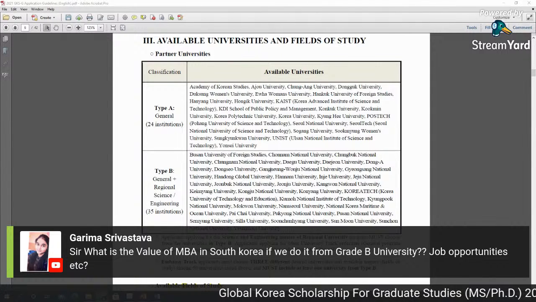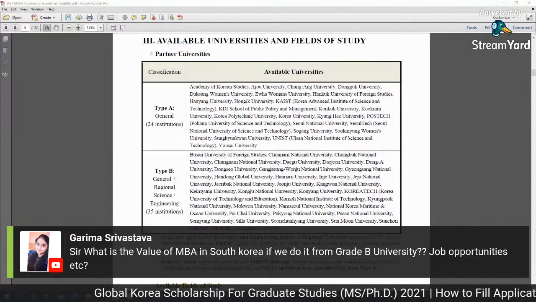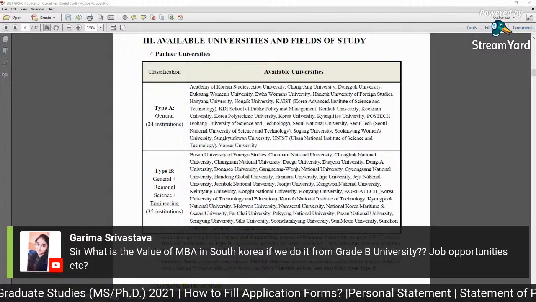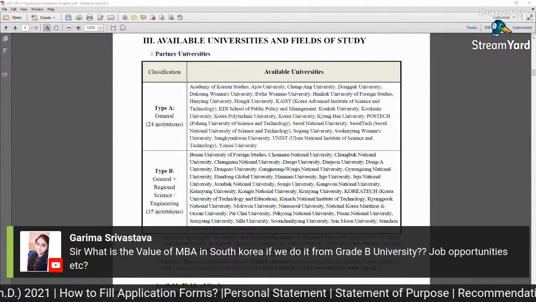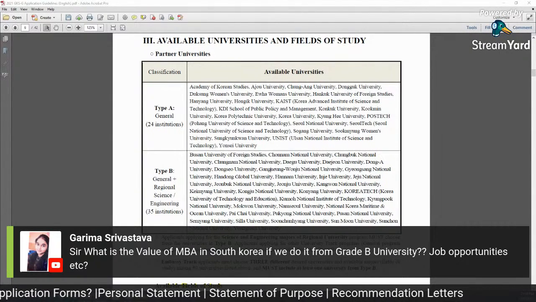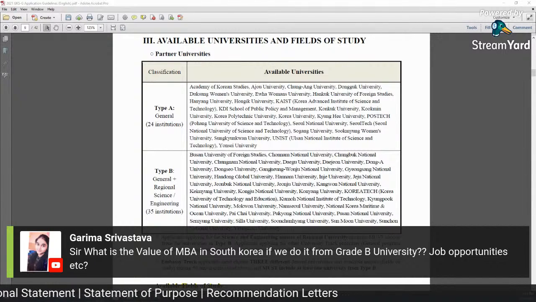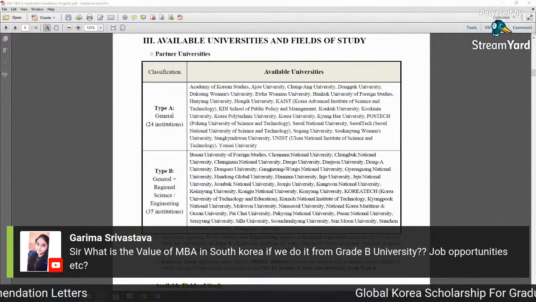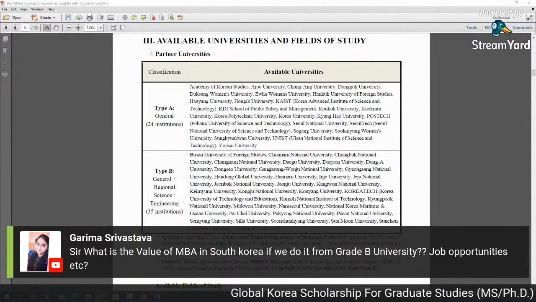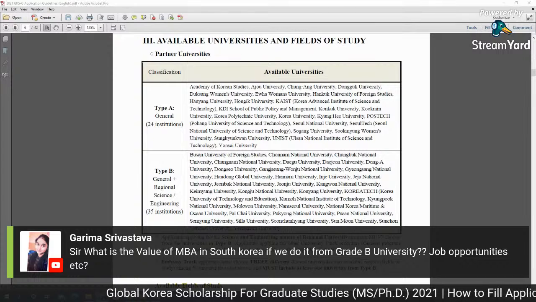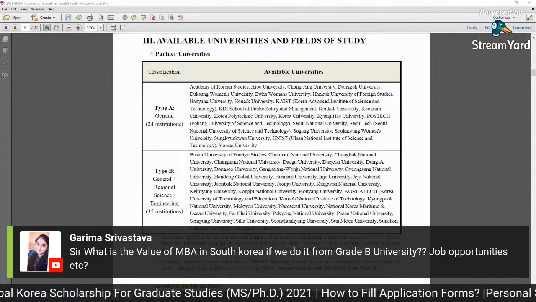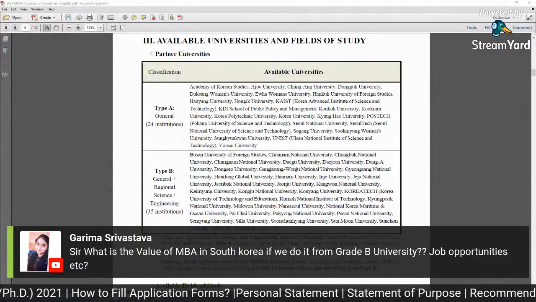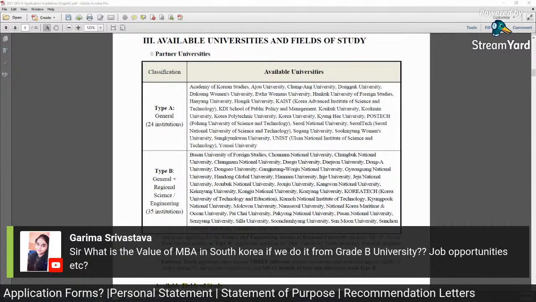So even among these universities you can select some good ones. If you are keen about selecting a good university, you can select UNIST, for example, or Yonsei University. These are very highly ranked universities. And Busan National University in Type B is a very highly ranked university. And Yeungnam University, or what other university is there? There are so many universities which are highly ranked, like Chungnam University. So it all depends on your field.